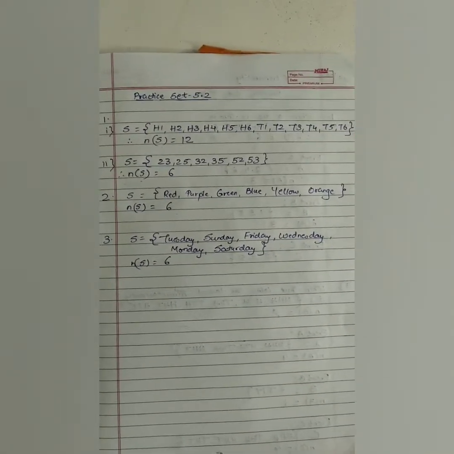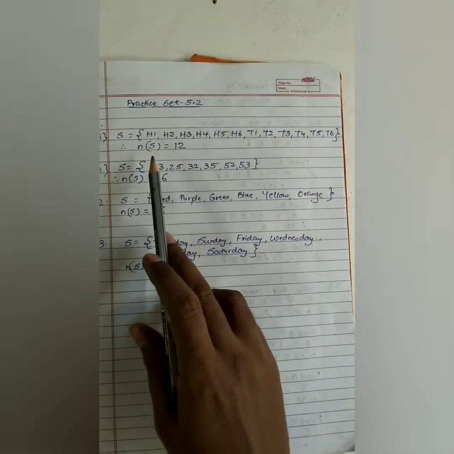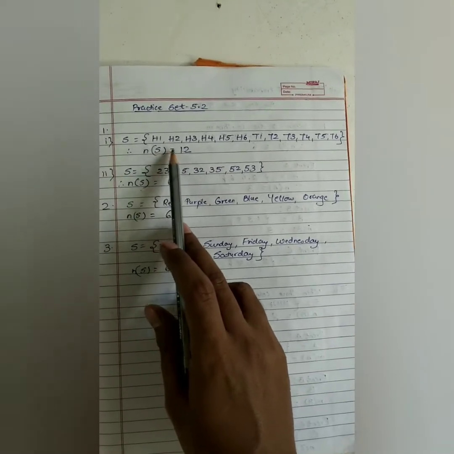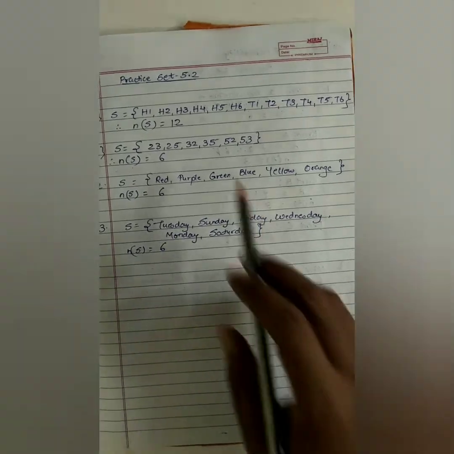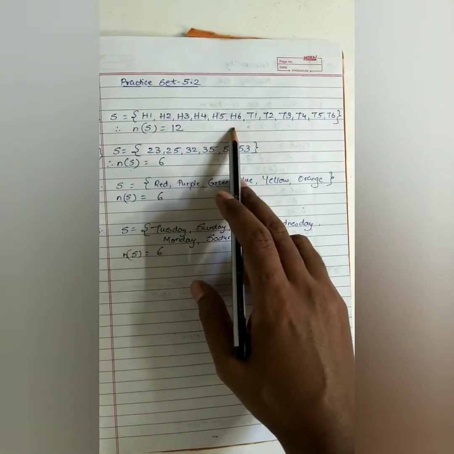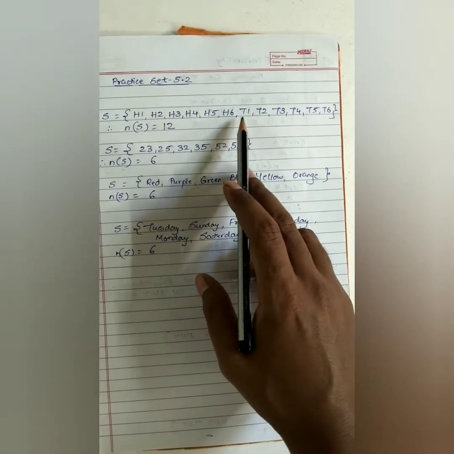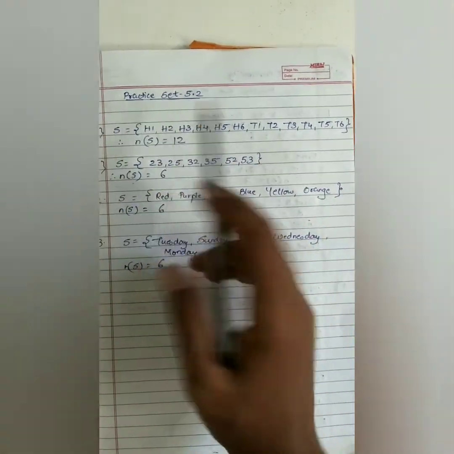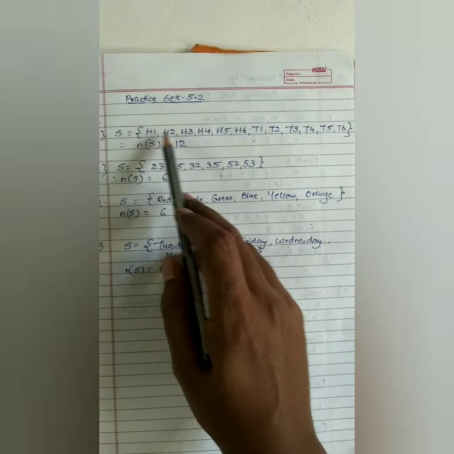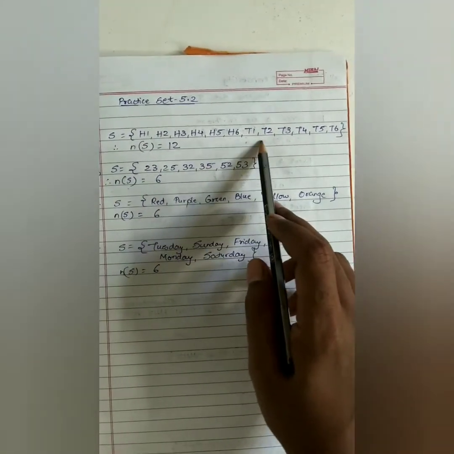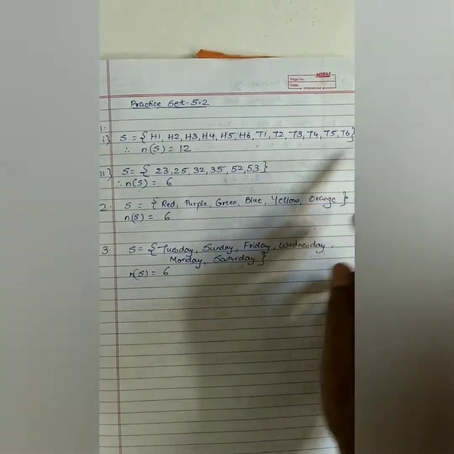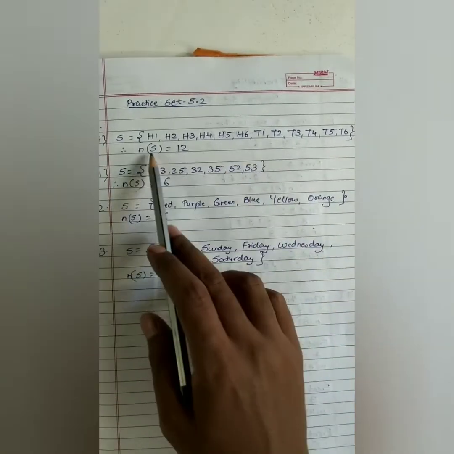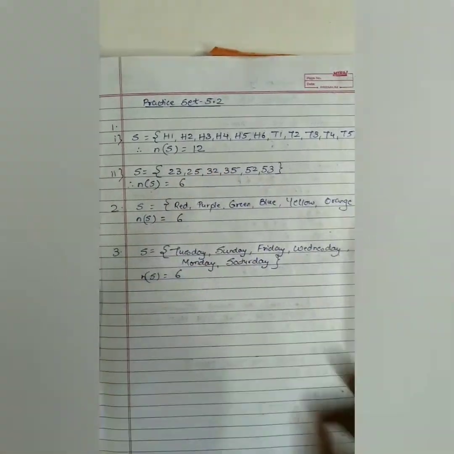You all can see over here the sample space: head 1, head 2, head 3, head 4, head 5, head 6, tail 1, tail 2, tail 3, tail 4, tail 5, tail 6. Or else you all can write like this: H1, H2, H3, H4, H5, H6, T1, T2, T3, T4, T5, T6. So the total number is what? 12. So n(S) equals 12.